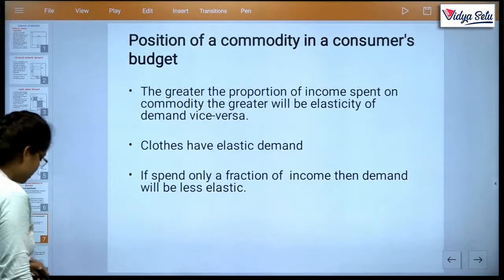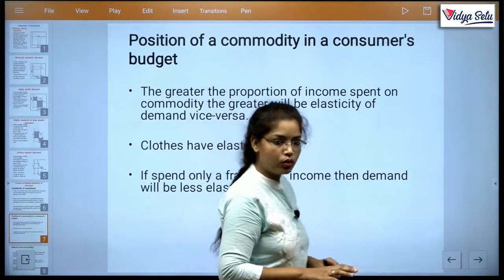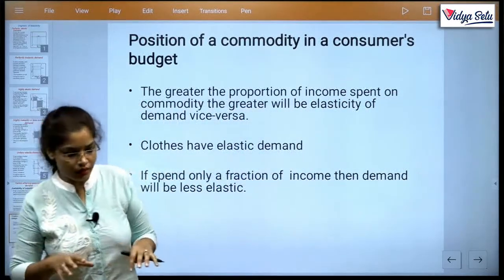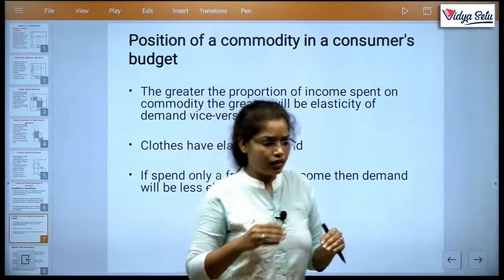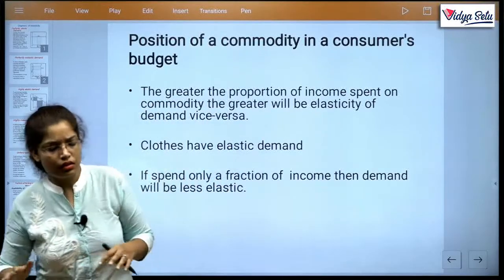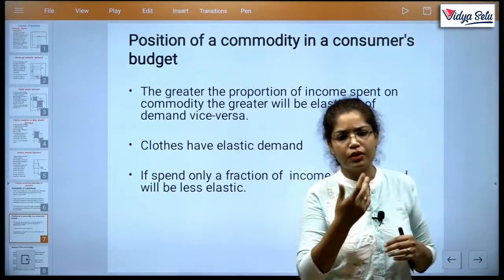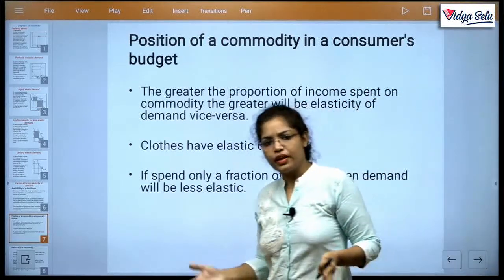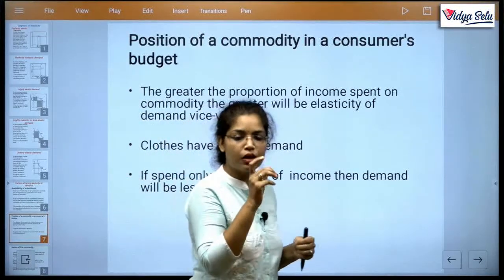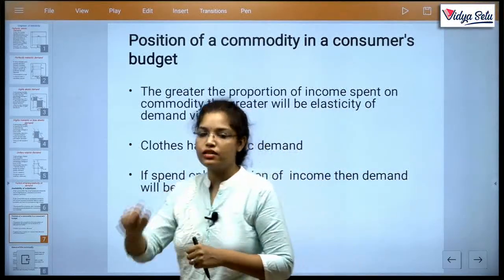The next one is the position of a commodity in the consumer's budget. Say everyone has their own budget. Clear? Your father has one, my father has one, I have one. We make a list: this much money on grocery, this much on ration, this much on groceries, whatever the list. Electricity, bills, various bills, school fees, coaching fees. So if in our budget the proportion of income spent on a good is very small, then we have less elastic demand.